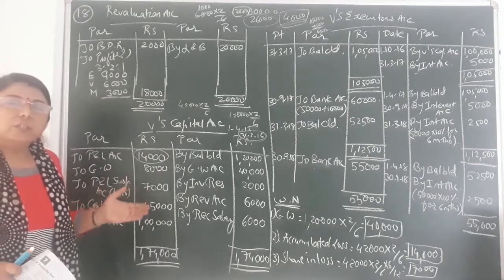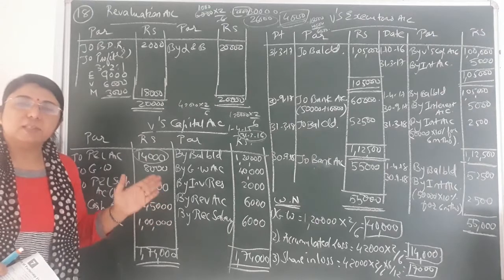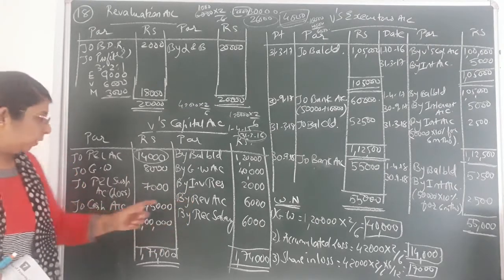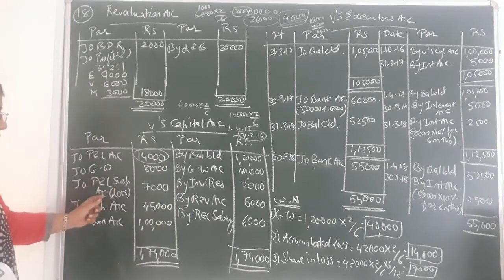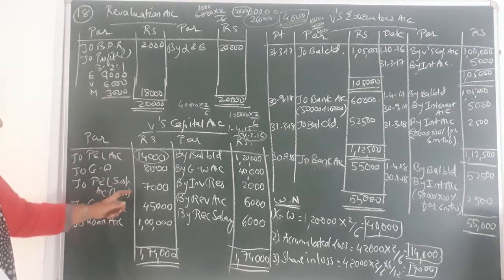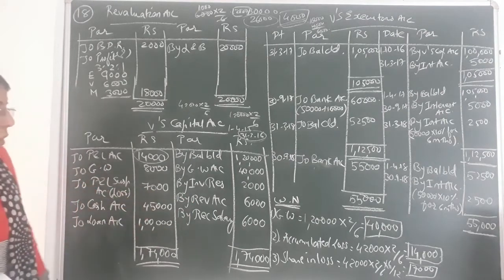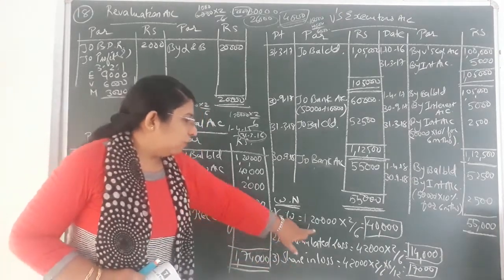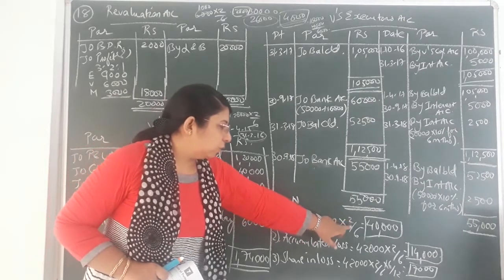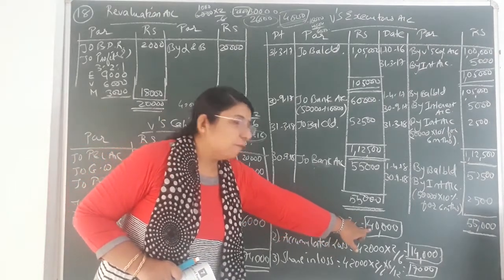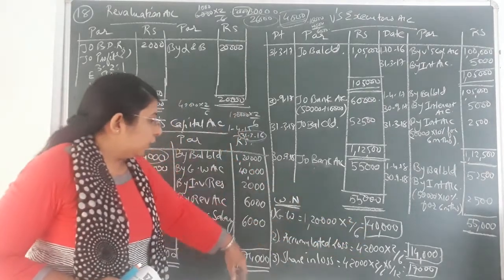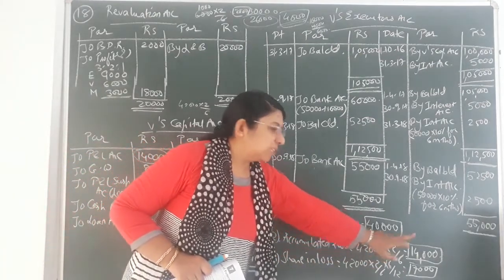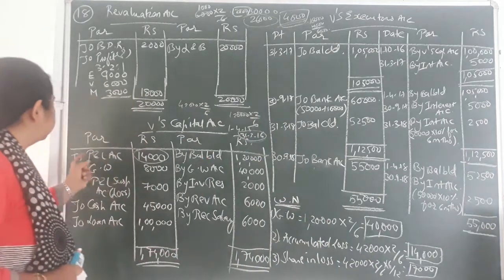If suppose in the question it is given to you P&L account credit balance, that is profit, then it will be written on the credit side of V's capital account. Okay, so here you can see to P&L suspense account, I have written loss in bracket, that is rupees 7,000. Also you can see I have shown the working notes of all the three: total goodwill 1,20,000, out of which the share of the partner whose death has occurred would be 40,000. That is the new goodwill. Thereafter accumulated loss, that is 42,000 into 2 by 6, that is 14,000, which I have already written in the first entry.